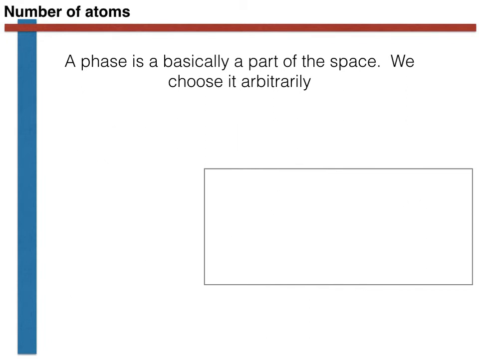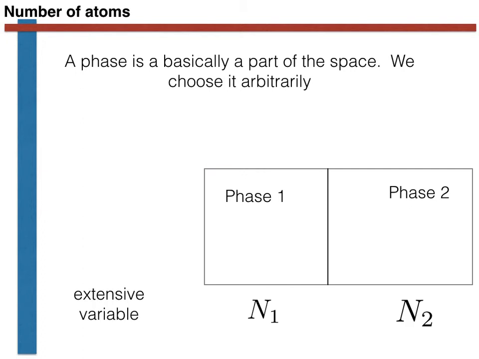To make this business of conjugate thermodynamic variables clearer, let's consider two phases that can exchange matter between them. Each phase will be characterized by a number of atoms, an entropy, and a volume. We set the temperatures and pressures of the two phases to be equal, but observe material to flow between them.